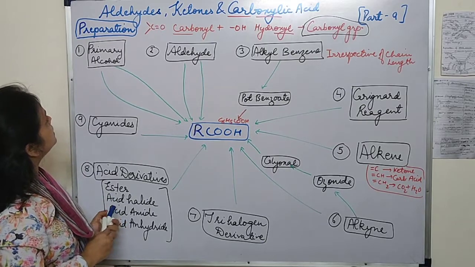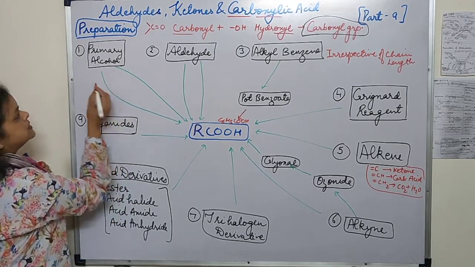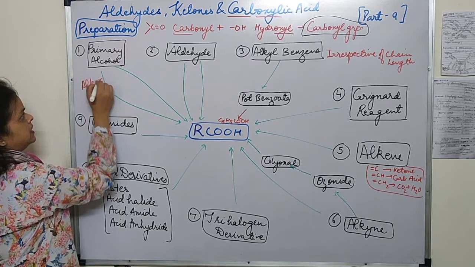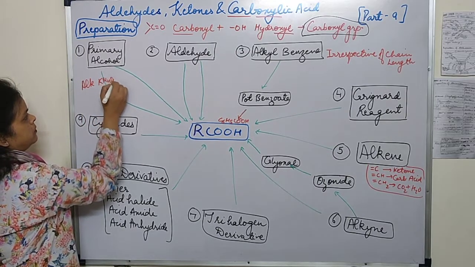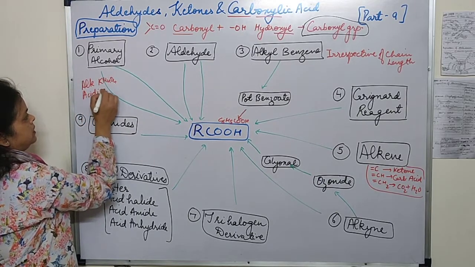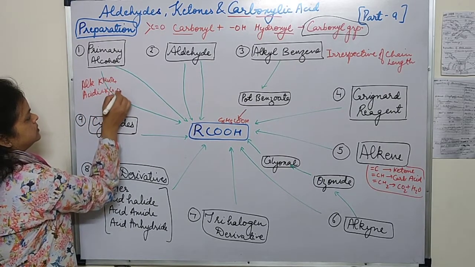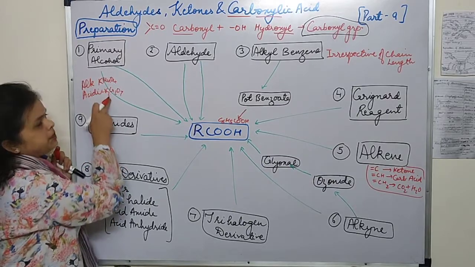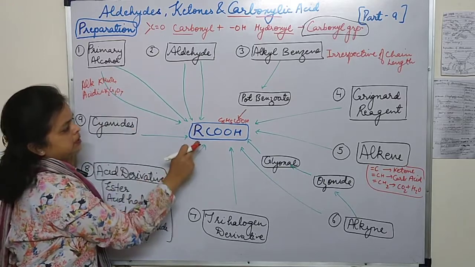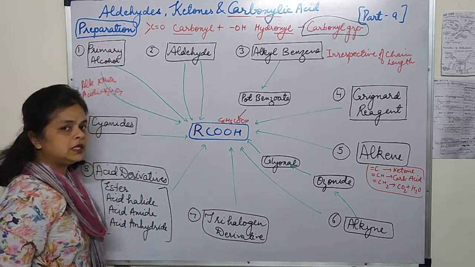So here we can write: primary alcohol on oxidation with alkaline or acidic KMnO4, or you can write acidic K2Cr2O7. Okay, so in the presence of an oxidizing agent, primary alcohol can be easily converted into carboxylic acids.